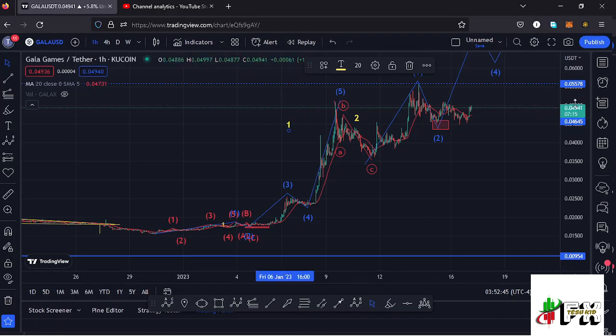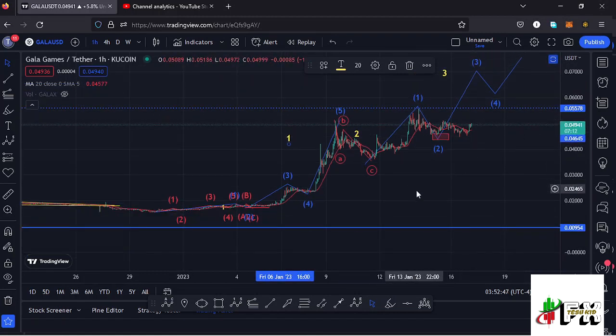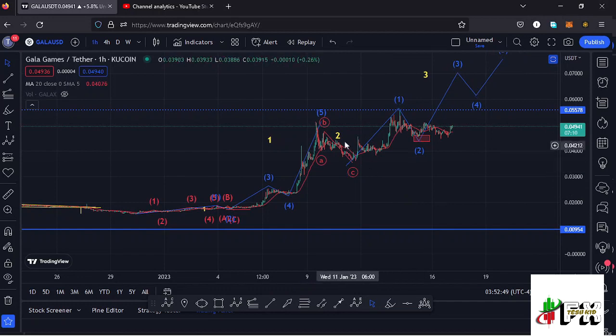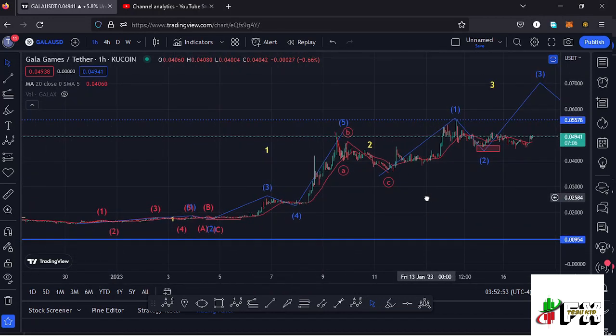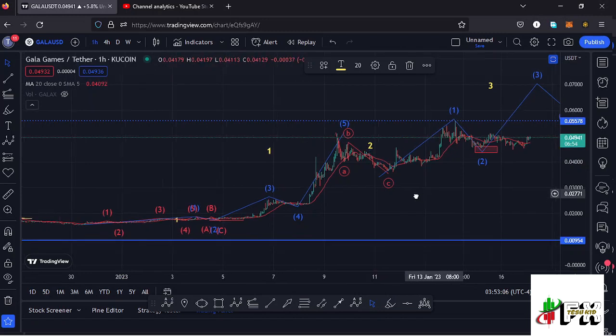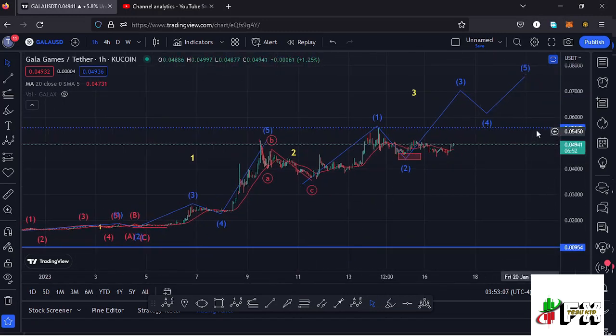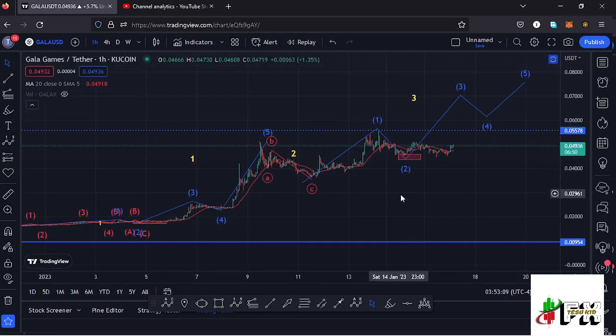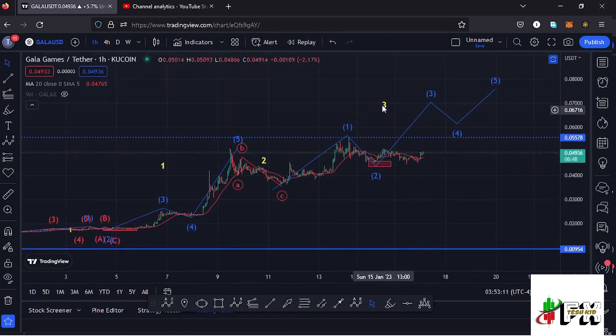And after seeing the formation of a higher AD12 count 1, whatever we expected next is the formation of a higher AD12 count 2, which is a corrective wave. And because of its corrective nature, we also expected to see an ABC corrective structure play out, and we saw that ABC corrective structure having the wave C fully maximizing the formation of that second wave. And after seeing the formation of a higher AD12 count 2, whatever we expect next is a bounce to the upside in the formation of a higher AD12 count 3, and I believe that is what is playing out here on the Gala Games chart.